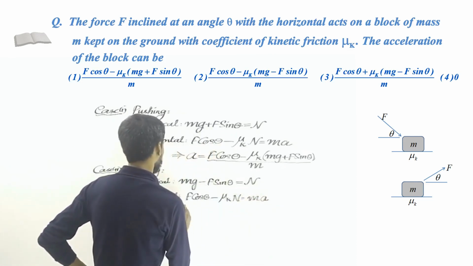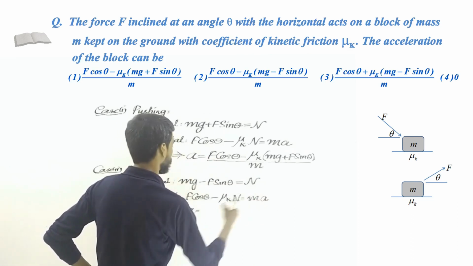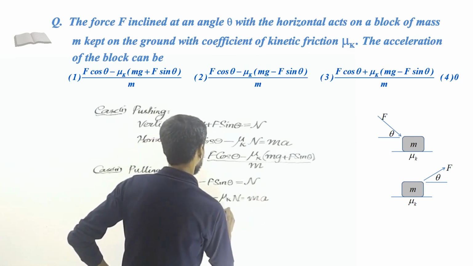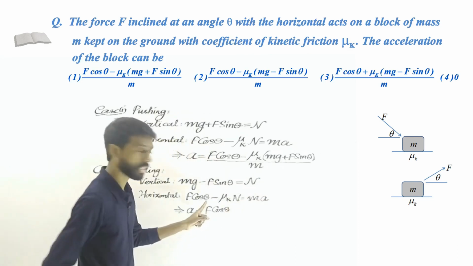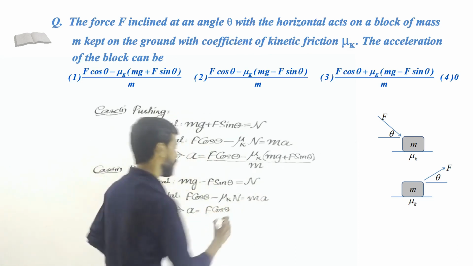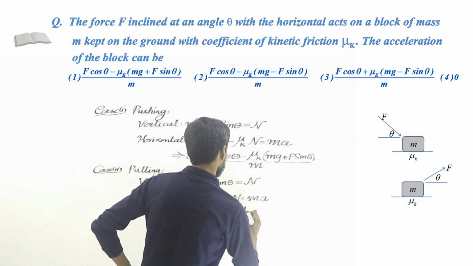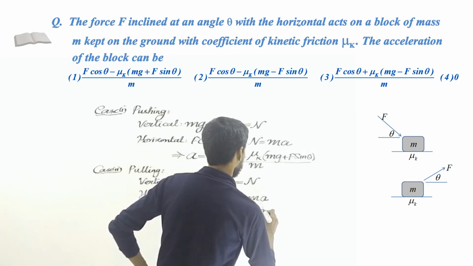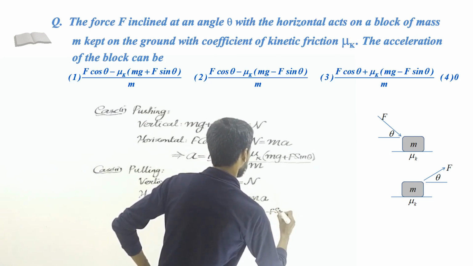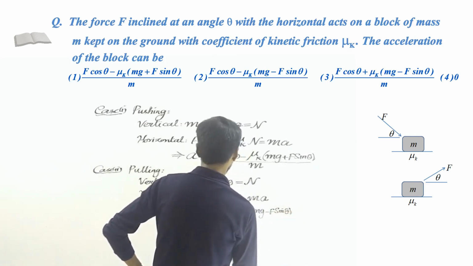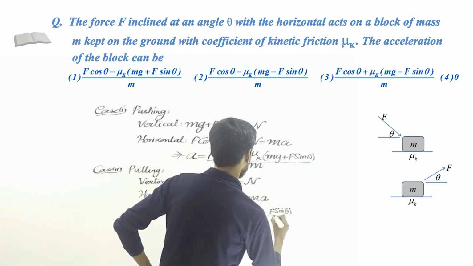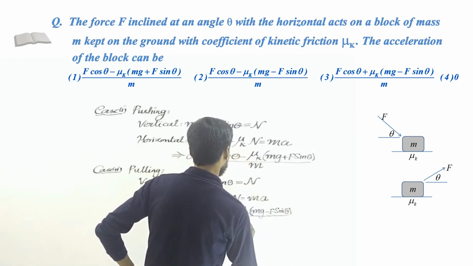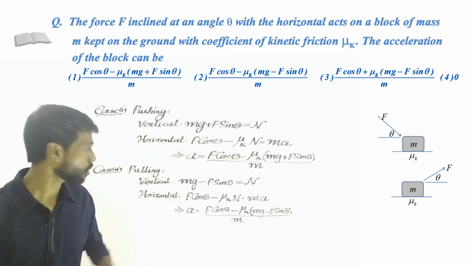So that gives you the acceleration, which equals F cos theta minus mu k n, but mu k n is known, so what is the value of n? mg minus F sine theta. So this whole thing divided by m. That's all. This is the acceleration in the second case, but these two are different.